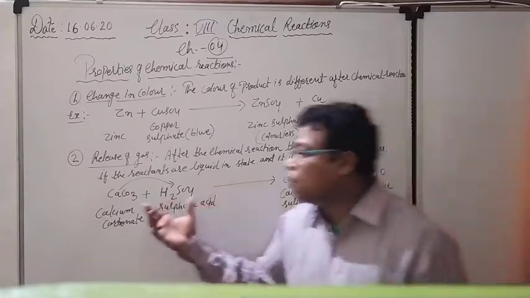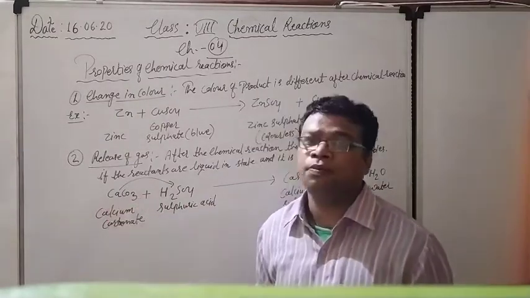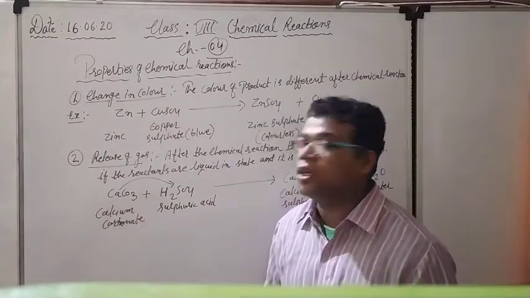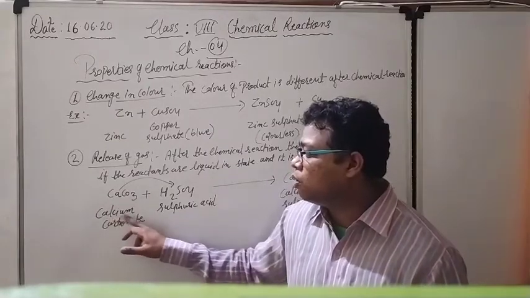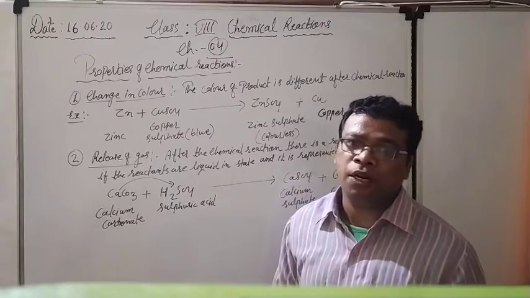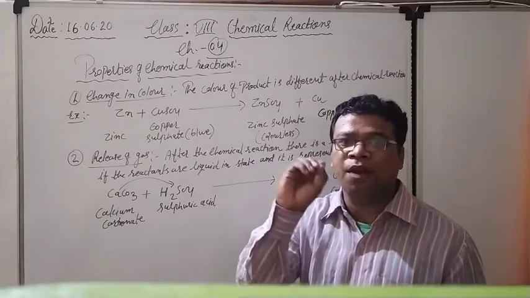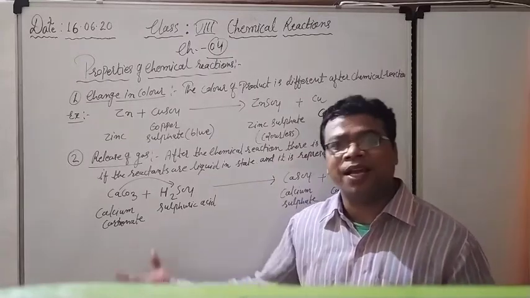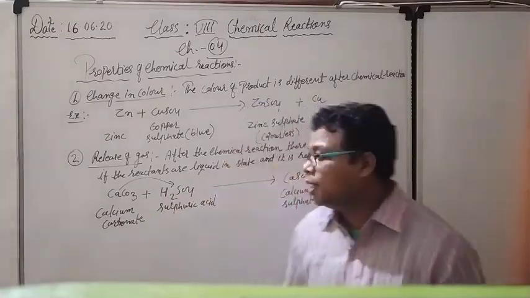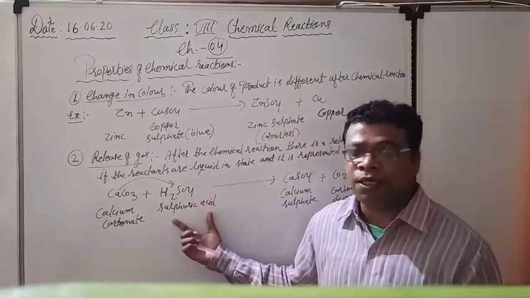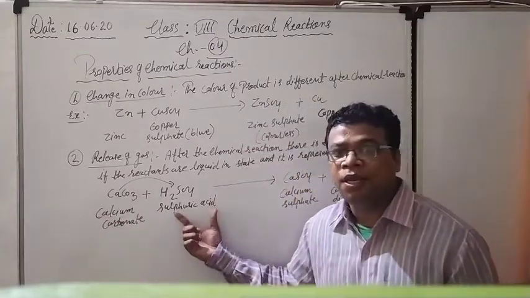Right now, see what are the reactants that are considered here. See, first is the calcium carbonate. इस particular compound का नाम है calcium carbonate. CaCO3, that is the chemical symbol of calcium carbonate. Calcium carbonate already you have seen. Calcium carbonate क्या होता है बेटा? Chalk. Whatever the chalk piece, with the help of it we write on the blackboard, it is none other than calcium carbonate. Plus H2SO4. H2SO4, that is a very popular name. इसको बोलते हैं sulfuric acid. It is a strong acid. So when there is a chemical reaction between the calcium carbonate and sulfuric acid, what is happening?